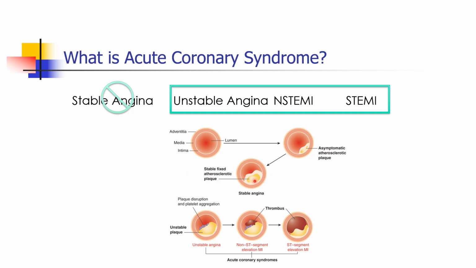So he is not coming in an acute sick state, but he has pain once in a while whenever he exerts. However, there is a layer covering the plaque. We call that the cap of the plaque. When the fibrous cap ruptures, when there is a rupture of the plaque, definitely that induces clot formation. The clot can initially be a small platelet clot that can subsequently add the red clot that can compromise the lumen significantly, and it can totally occlude the lumen. So sudden total occlusion of the lumen causes ST elevation myocardial infarction.